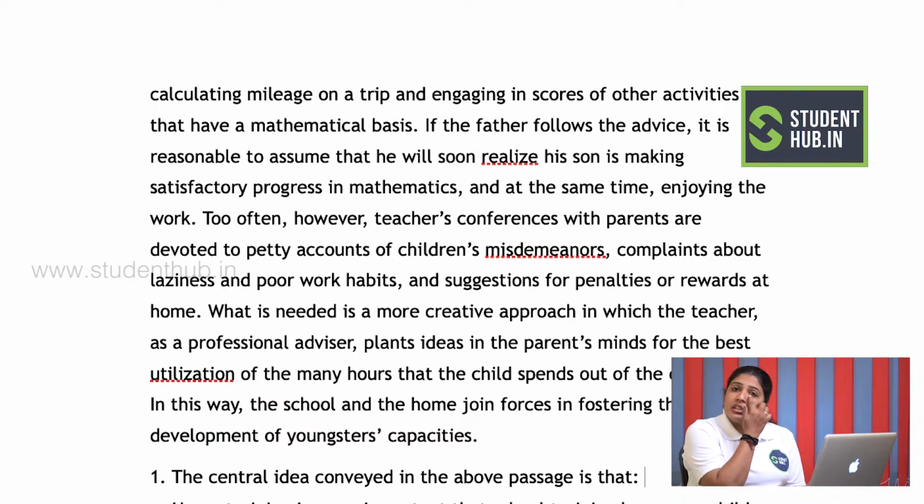So, when I finish this passage, I understand, or it is very evident, that the entire passage speaks about the role of parents, the role of teachers, and the role of school in fostering a child's education. Now, this passage is very clear to me, what it is all about.